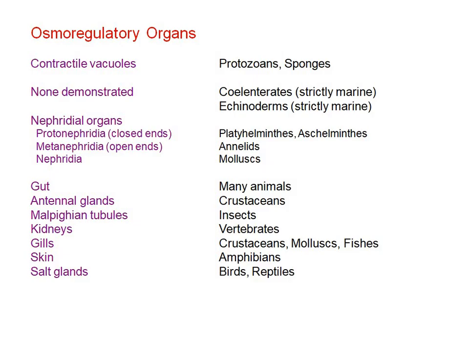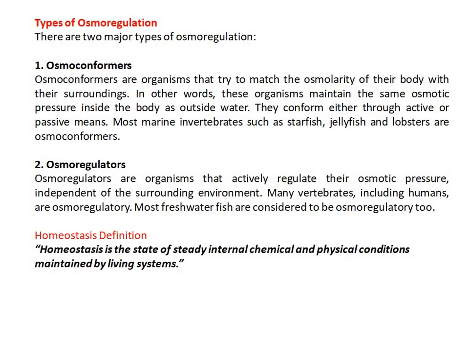So many animals have guts, crustaceans have antennal glands, insects have Malpighian tubules, vertebrates have kidneys, and some fishes have gills. Amphibians also have the skin as an osmoregulatory organ, and there are salt glands in birds and reptiles.